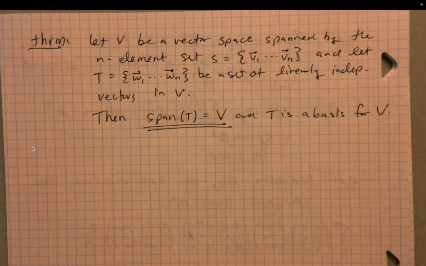So what is this saying? Let's go through this one more time. This theorem basically says that if a vector space has a spanning set of size n, in this case S, and I have a second set of n linearly independent vectors, then the second set is automatically a basis. Let me write that down.